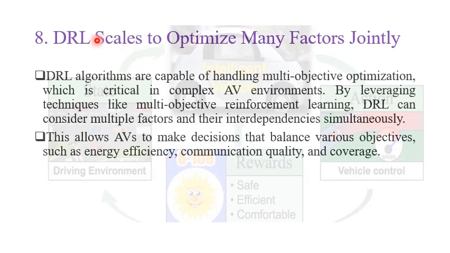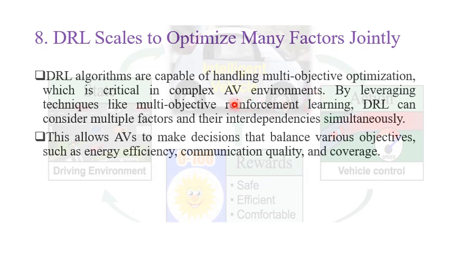Okay, DRL scales to optimize many factors jointly. Deep reinforcement learning algorithms are capable of handling multi-objective optimization, which is critical in complex AV environments.